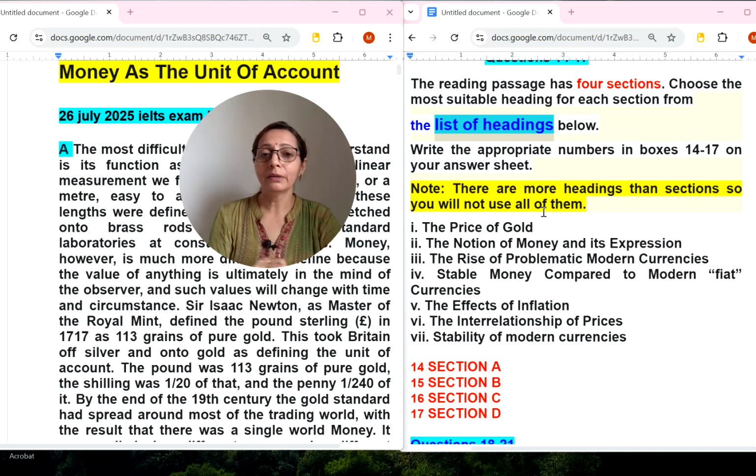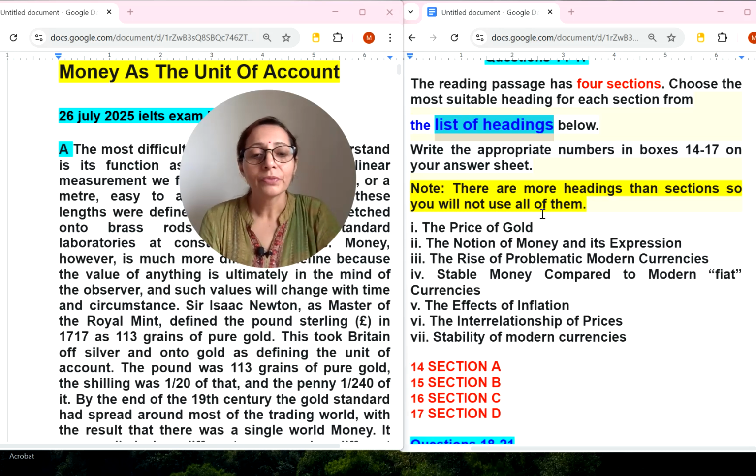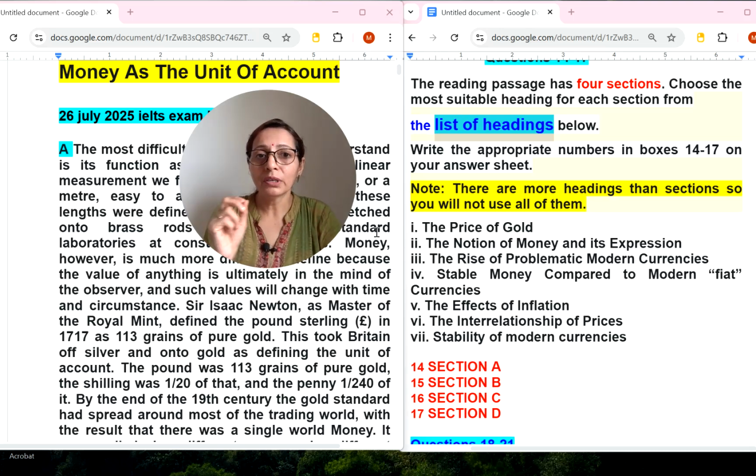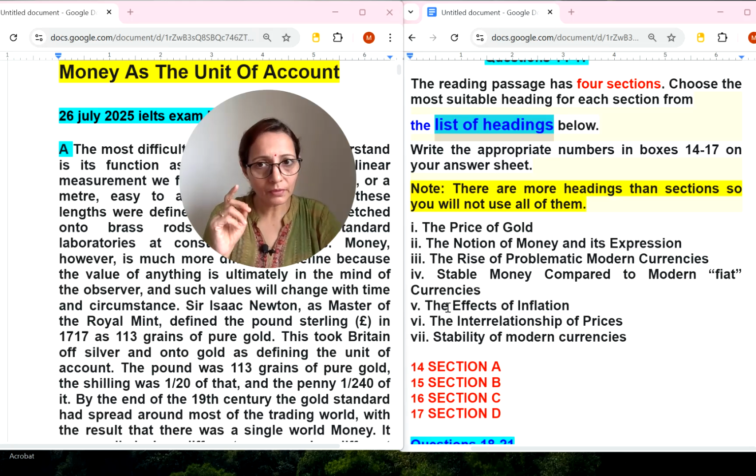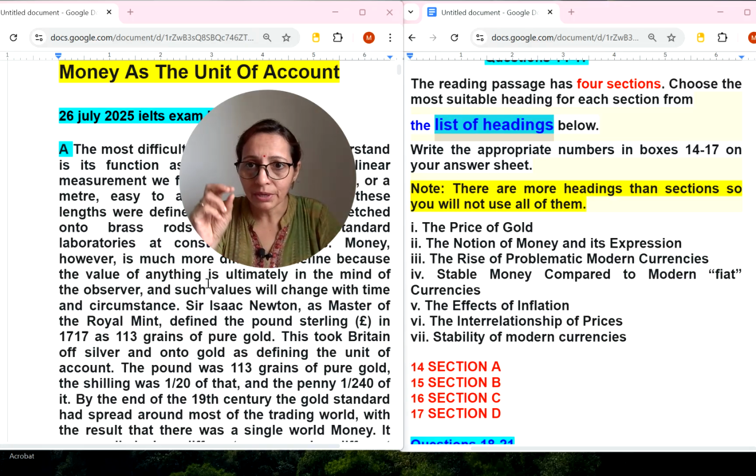Here many students will ask me why you are doing list of headings first. In fact, only for 4 paragraphs, why are you wasting time finding these headings? Because when I am reading all the paragraphs, I will understand the main motive of the paragraph.